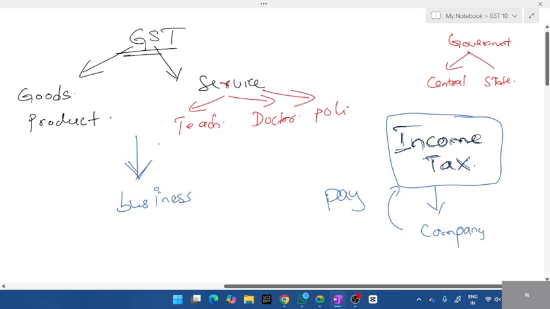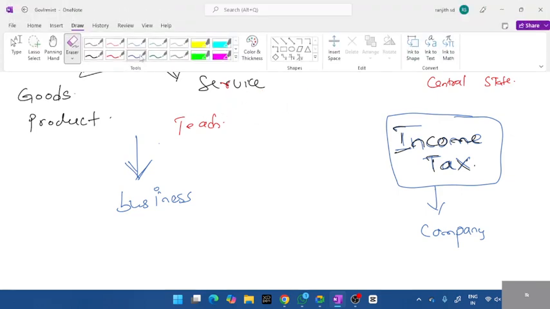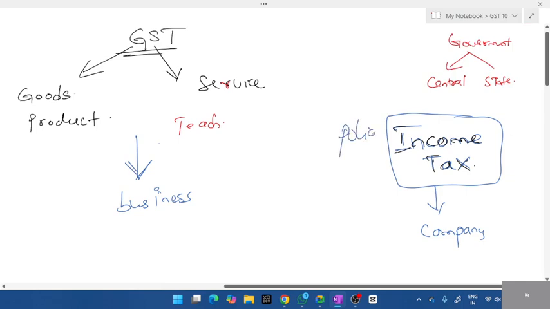Anything that comes under business is related to goods and service tax. Apart from business, if you work in some office, IT sector, manufacturing, any company, then you pay income tax. By the end of the day, you have to pay tax. Every month on your monthly income, you pay tax. This is the difference. So income tax applies when you work under someone. Even police also come under income tax. He has to pay income tax because he is working. Government is paying him. Police is not running a business.